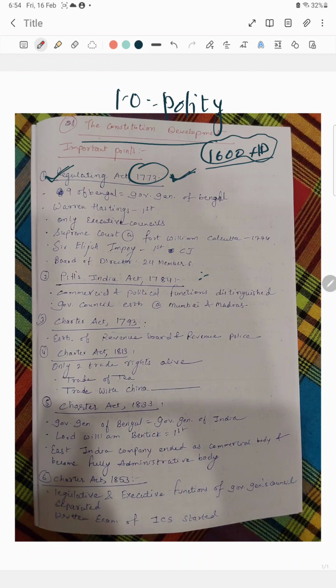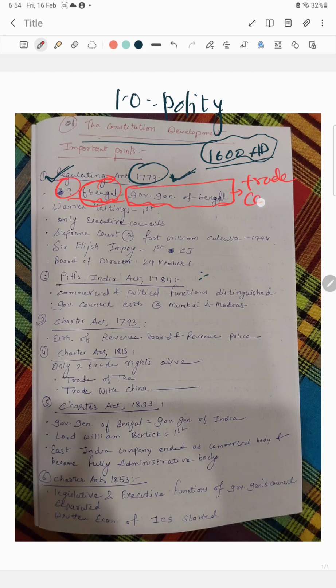So here the Governor of Bengal was made Governor General of Bengal. Okay, so there is a difference. First, the Governor of Bengal was related only to that particular place, that is Bengal. Now he is the Governor General, and Bengal was the trade capital for India.